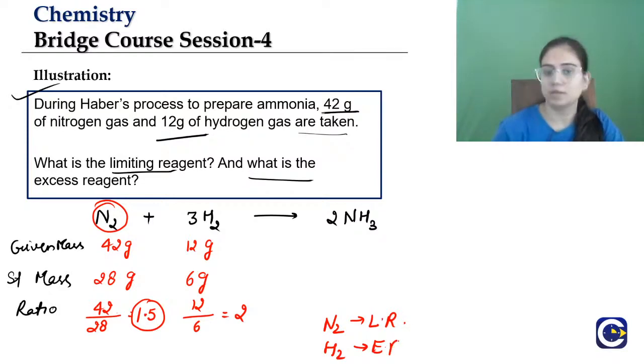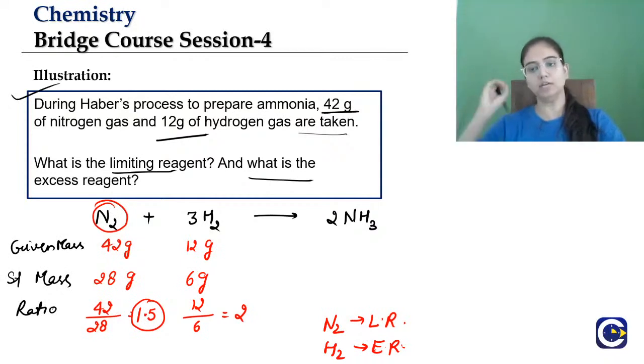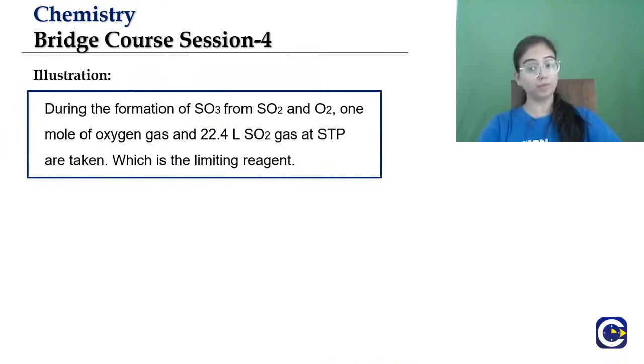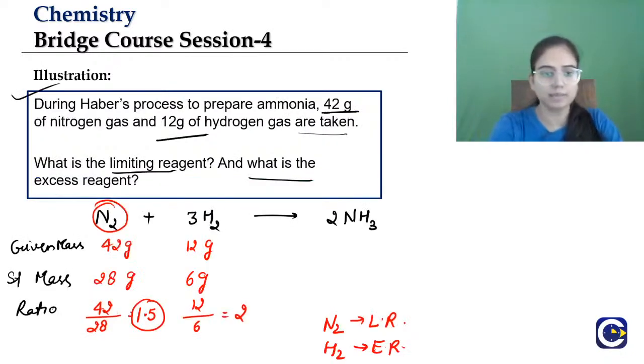Okay, so that is clear. Very good. Nitrogen is the limiting reagent. Absolutely right. Moving to the next question. Now the question is, read the question very, very carefully, students. Since 3 gram is left, but nitrogen... No, nitrogen is the excess. No, dear Nandini, how is the nitrogen in excess?